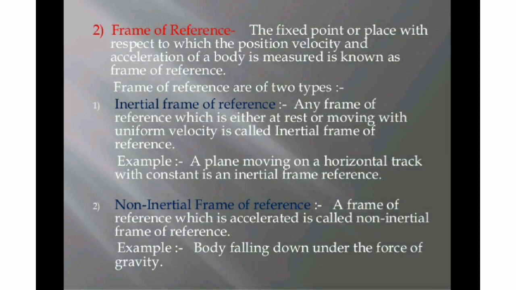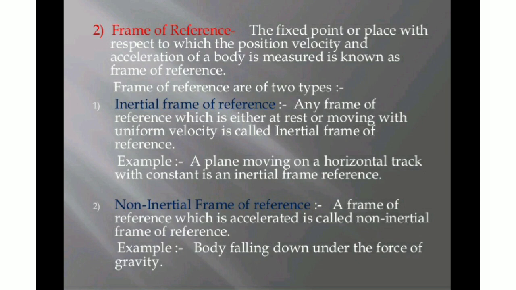Any frame of reference which is either at rest or moving with uniform velocity is known as an inertial frame of reference. What does it mean? Something which is at rest, or something which is moving but moving uniformly, so whenever we look at it, it always appears to us as at rest. That comes under the inertial frame of reference, such as the example of geosynchronous, right?